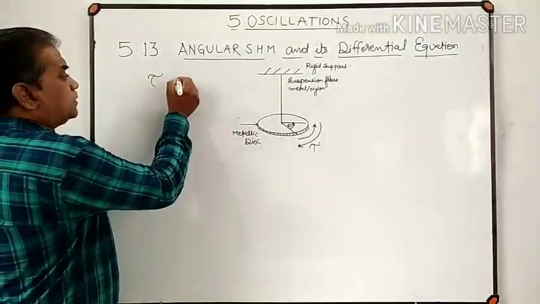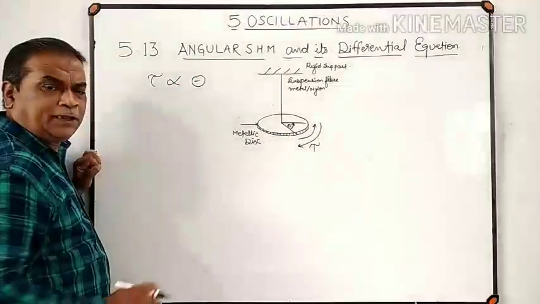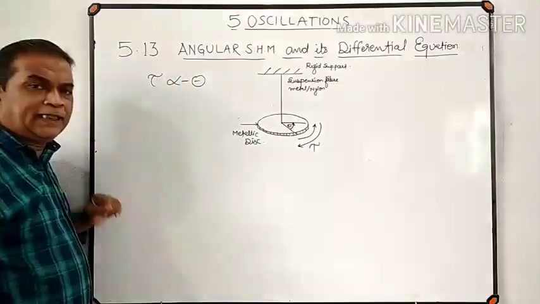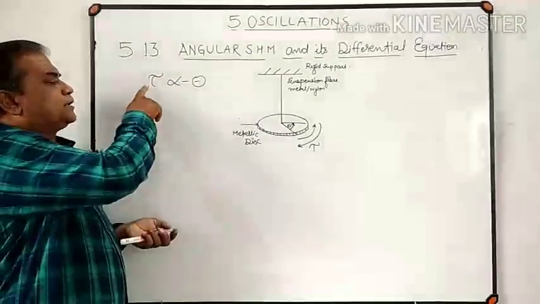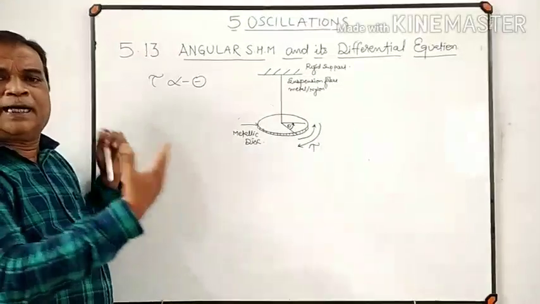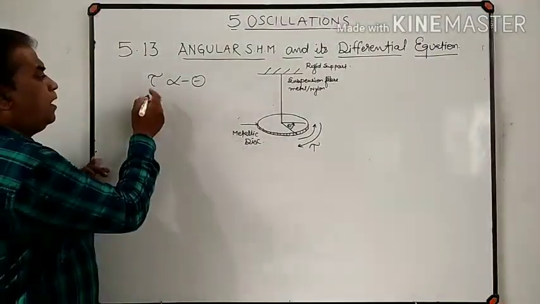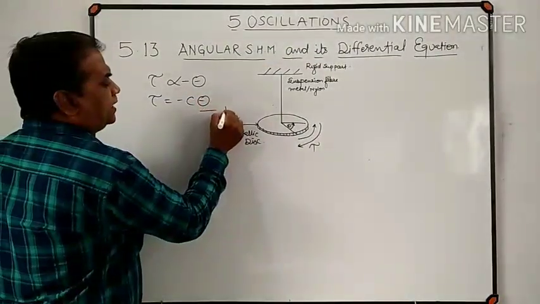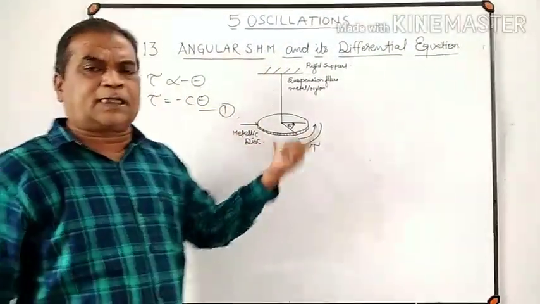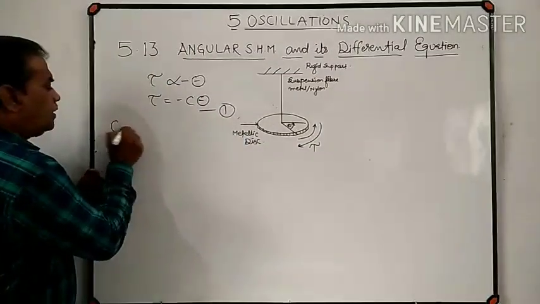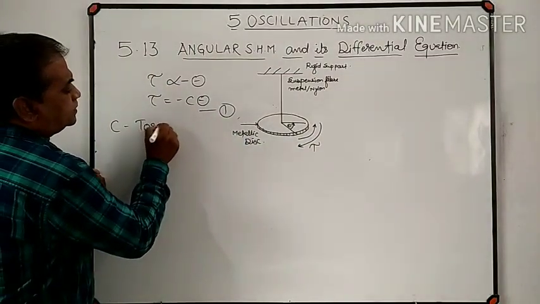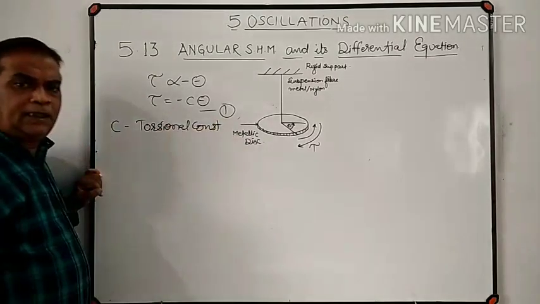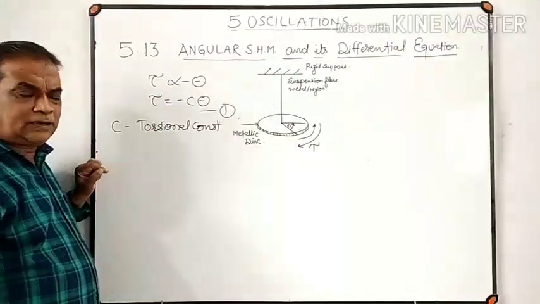It means this torque is directly proportional to theta, and I will put a negative sign here because restoring torque and angular displacement act opposite in direction. Or we can write torque T equal to minus C into theta, where C is the constant of proportionality known as the torsional constant.